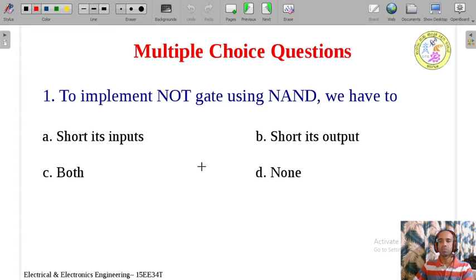We shall have some of the MCQs now. To implement NOT gate using NAND, we have: short its inputs, short its output, both, none. To implement NOT gate using a NAND gate, what we need to do? We need to short its input. If you short the input, it behaves as a NOT gate. Therefore, the correct answer is option A.